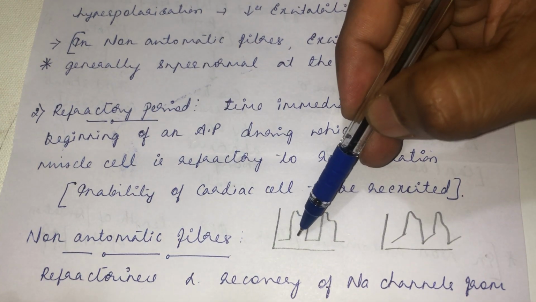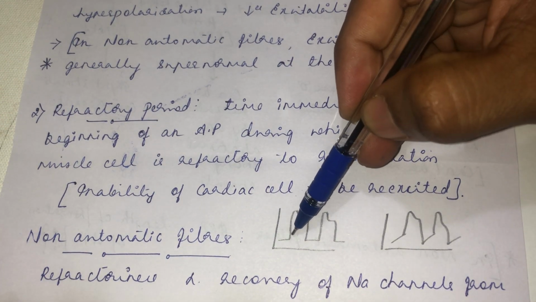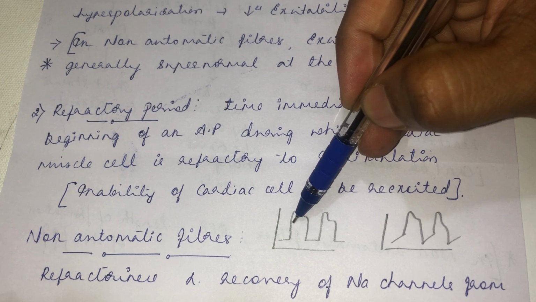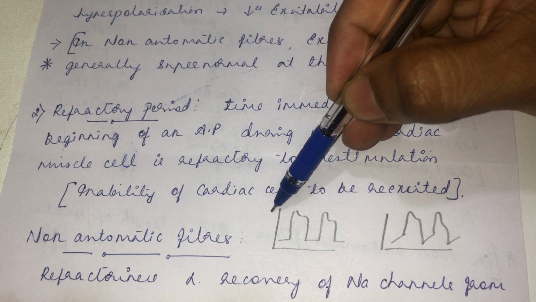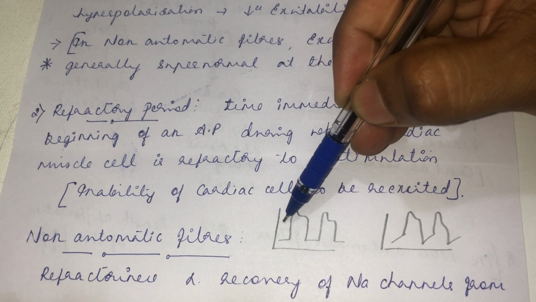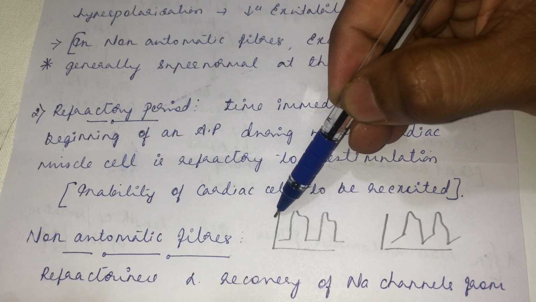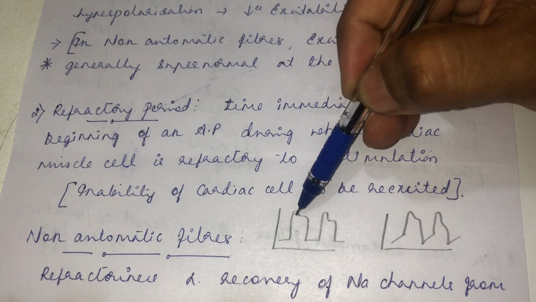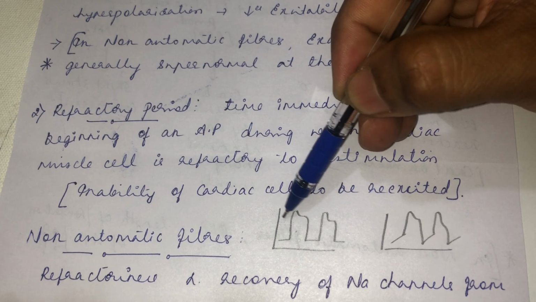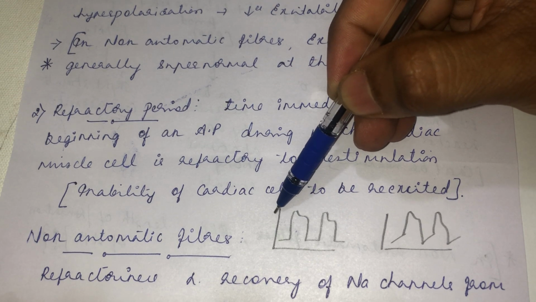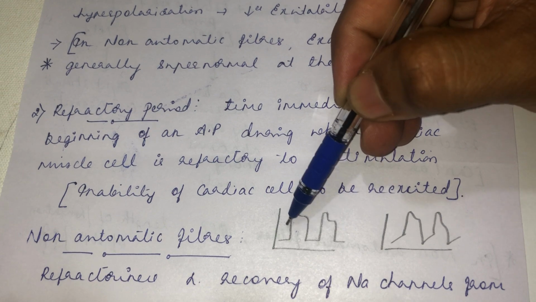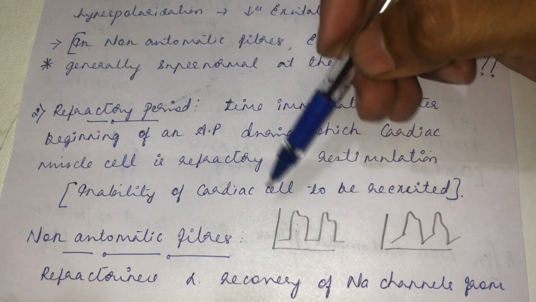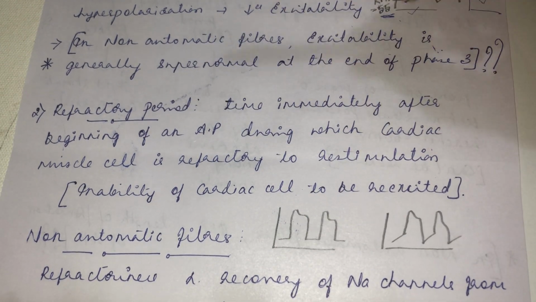Once the phase 0 depolarization has started, whatever the strength of the stimulus, for example a strong stimulus, during that time, when phase 0 depolarization is already happening, it cannot start a fresh action potential. That period we call the refractory period.